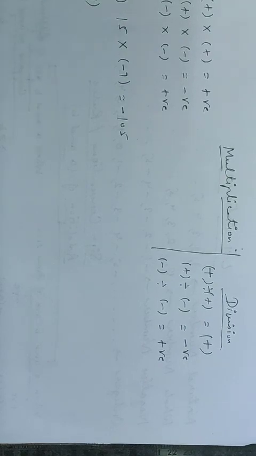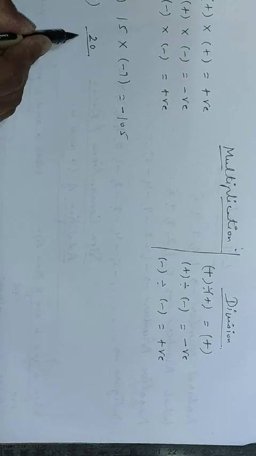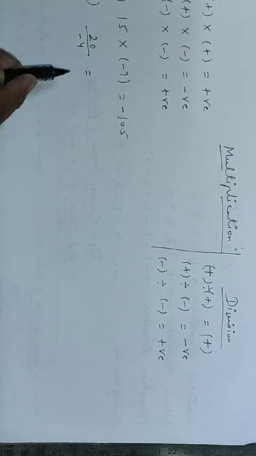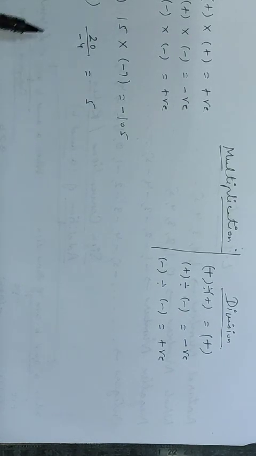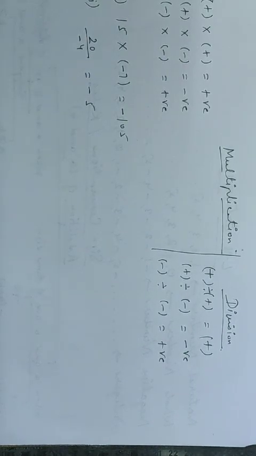Second, let us see a case of division now. 20 divided by minus 4. We know that the result is 5. One is positive, other is negative. So sign will be negative.